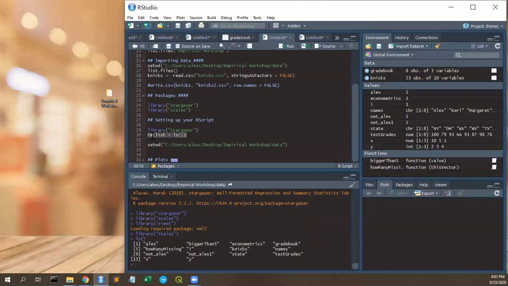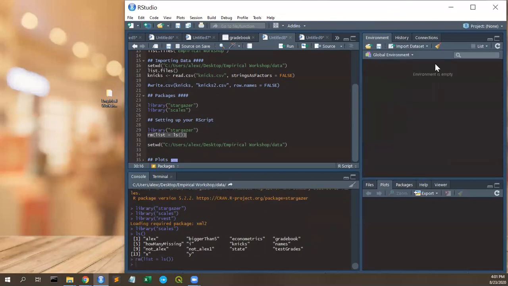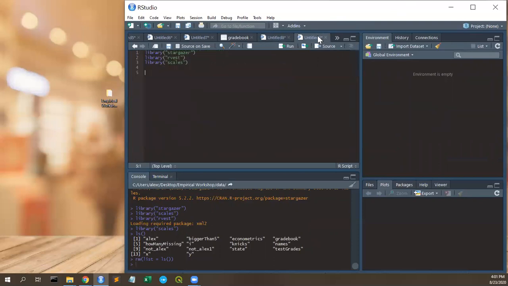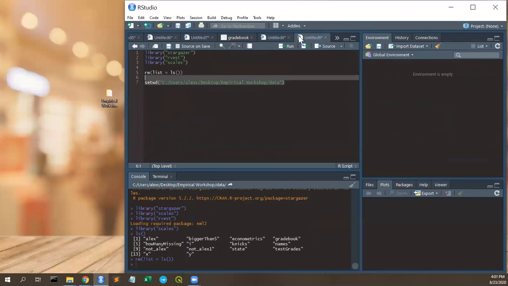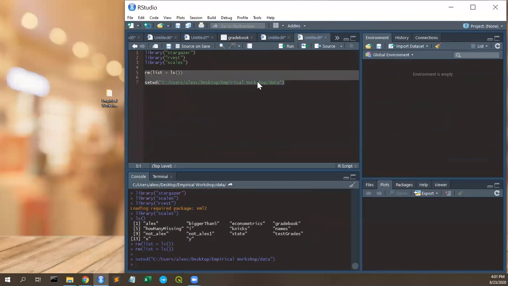It cleans it. So be very careful with this, but I always put it at the top just so I can start with a fresh workspace. So for example, if I do this, everything's gone. So this is something I always want to put at the top, but I want to be careful before I run it. The next thing I want to do is set my working directory. So if I do this, I've now set my working directory. You can even see it here, Virgo Workshop data.